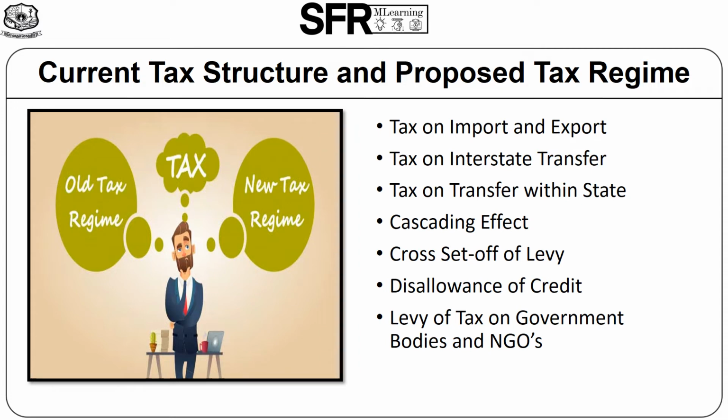Tax on export of goods and services. Under the old regime, it is exempted or zero rated. In the GST scenario also, there is no change. Then, tax on interstate transfer of goods to branch or agent. It is exempt against Form F. Under the GST scenario, it is to be taxable, but full credit is available to dealers.